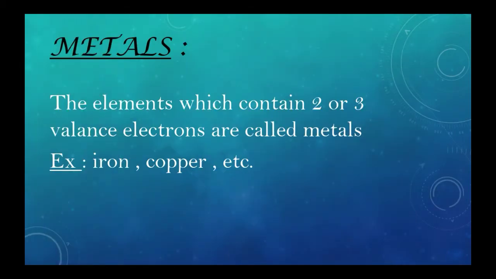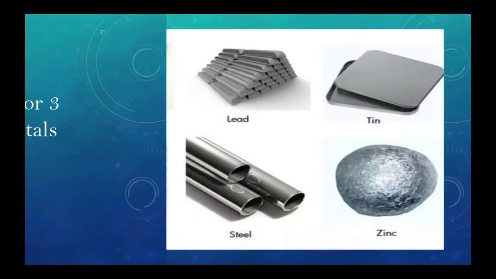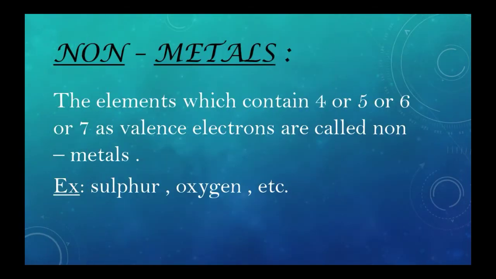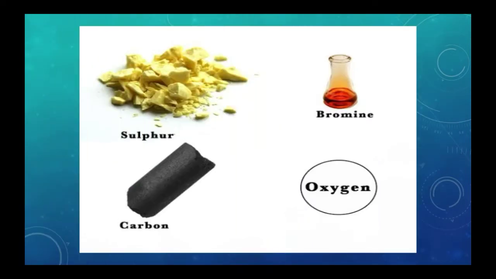What are metals? The elements which contain 2 or 3 valence electrons are called metals. Examples: iron, copper, steel, lead, zinc, tin, nickel and etc. Non-metals. The elements which contain 4 or 5 or 6 or 7 as the valence electrons are called non-metals. Example: sulfur, bromine, carbon, oxygen and etc.